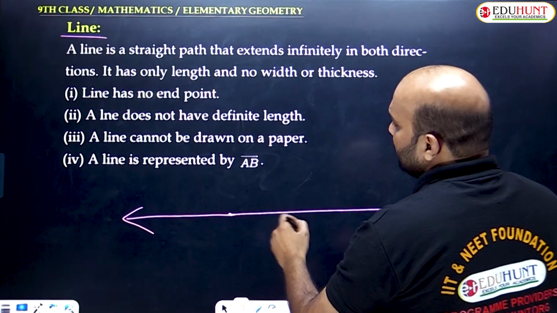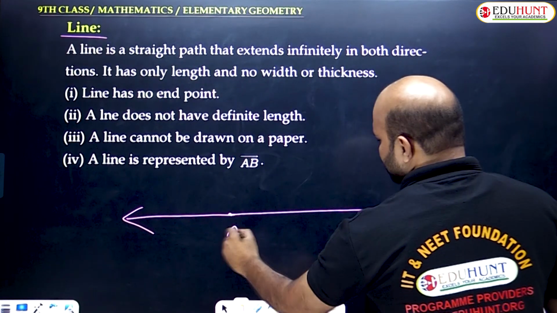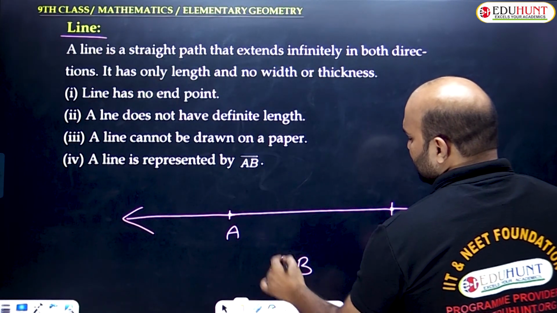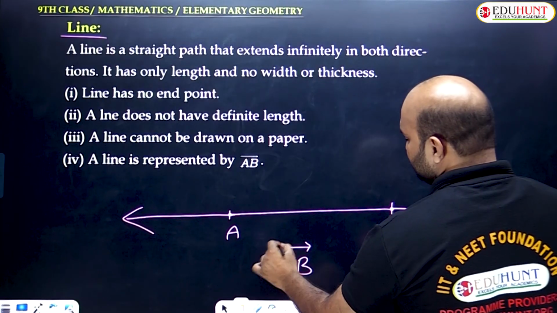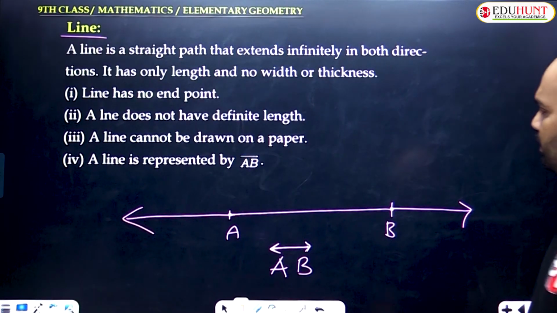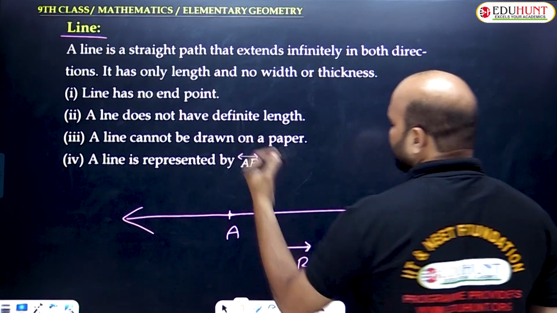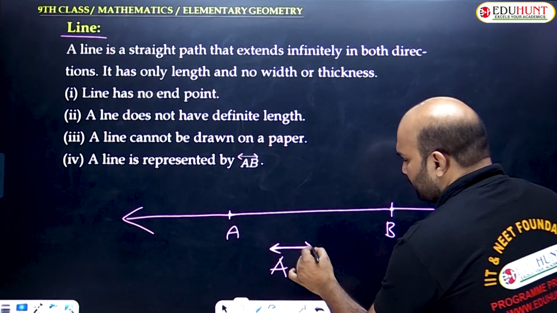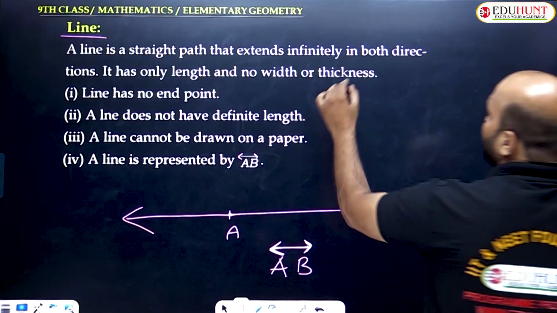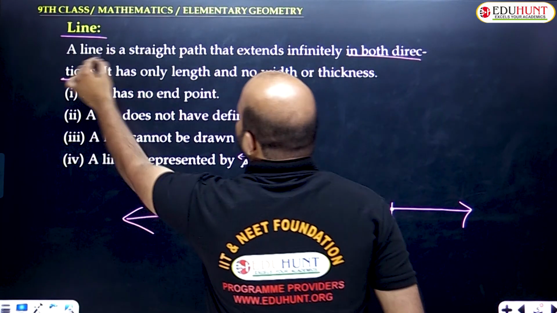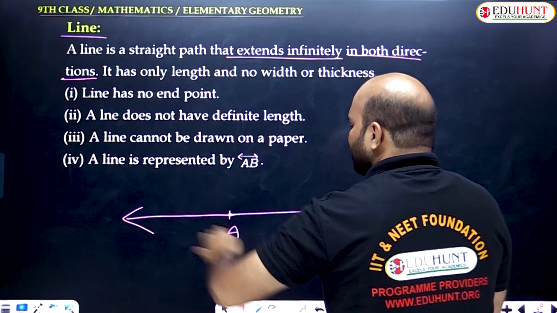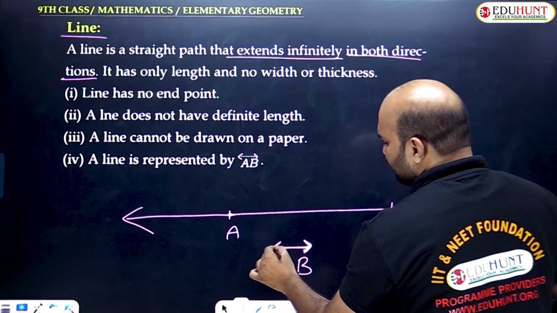Am I clear? So actually a line can be represented like this, this is a line AB. It is represented by AB, but here a double arrow is taken. This is called a line. Am I clear? So AB with a double arrow. It is represented by AB bar, but it can be represented with a double arrow. As already mentioned, it extends in both directions. So a line is a straight path that extends infinitely in both directions, which means it can be represented with arrows on both sides.